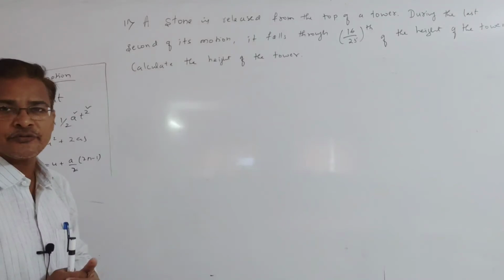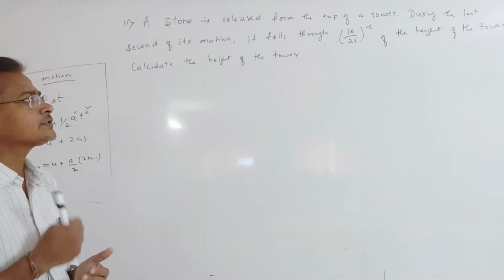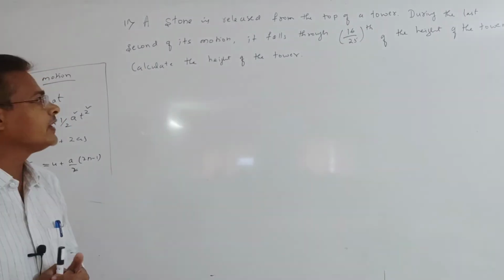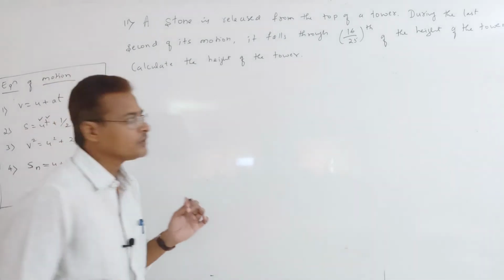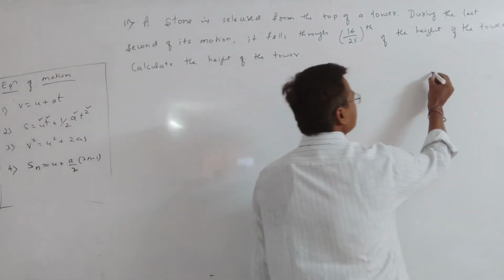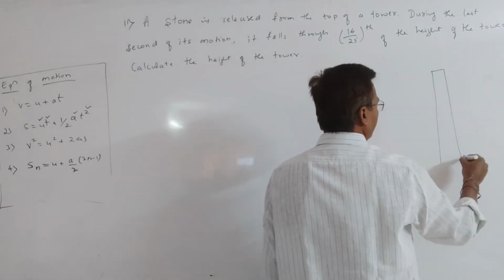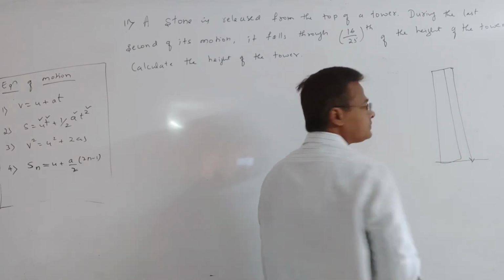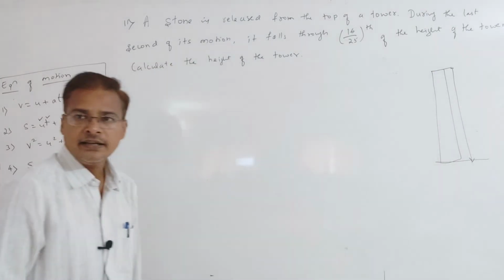A stone is released from the top of a tower. During the last second of its motion, it falls through 16 by 25th of the height of the tower. Calculate the height of the tower. So this tower, one stone is released.